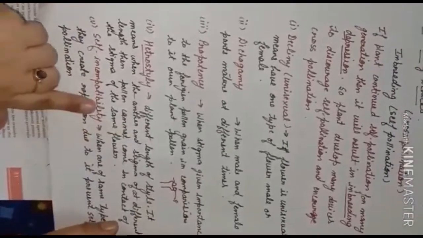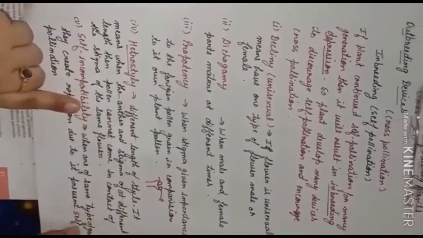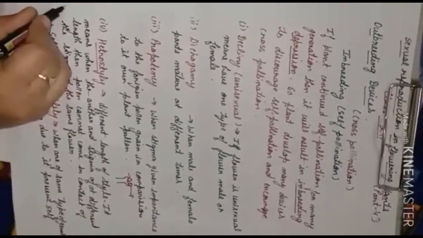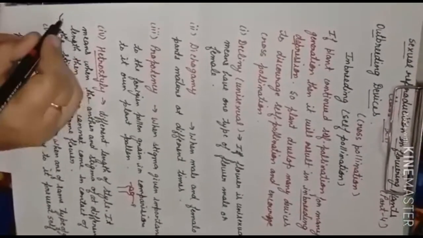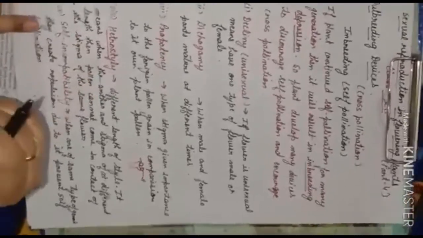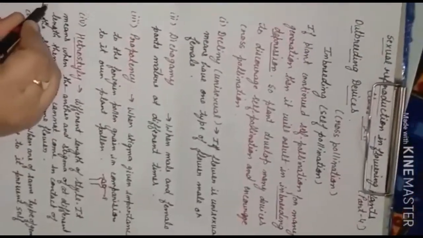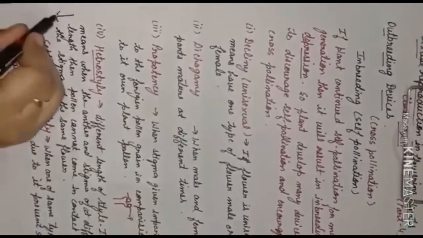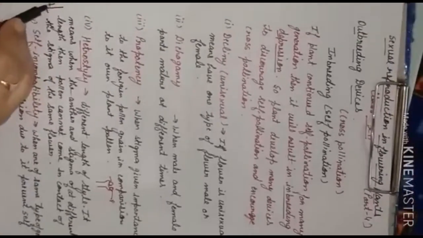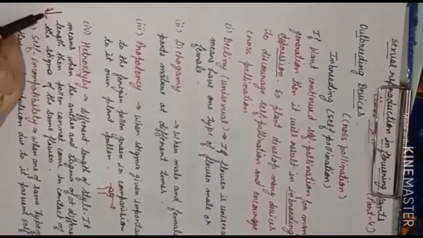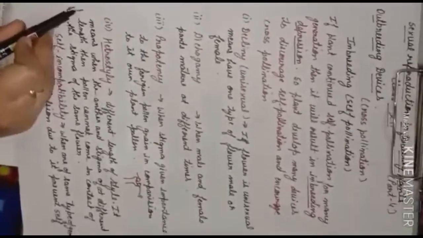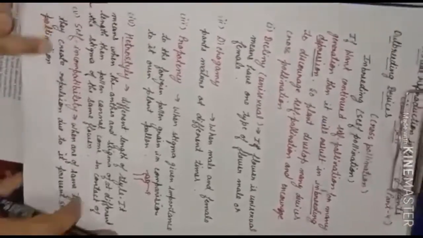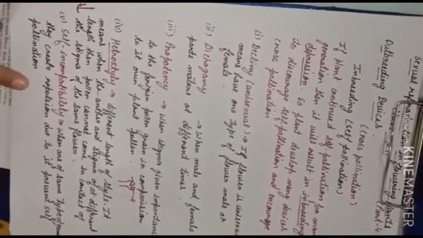The next one is heterostyly. Heterostyly means the plant is having different lengths of the stigma and the stamen. For example, this is the female part and this is the male part. Both are having different lengths. If they are both having different lengths, then there will be very little chance of self pollination. There will be cross pollination only. Is it clear?